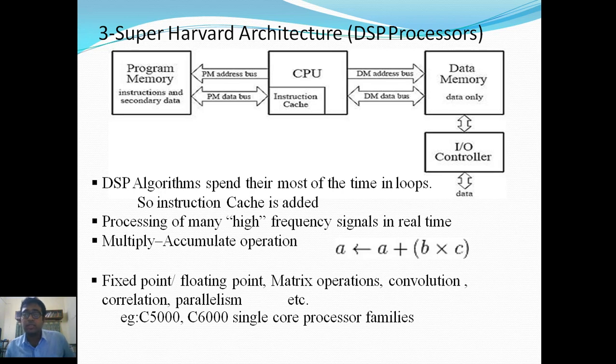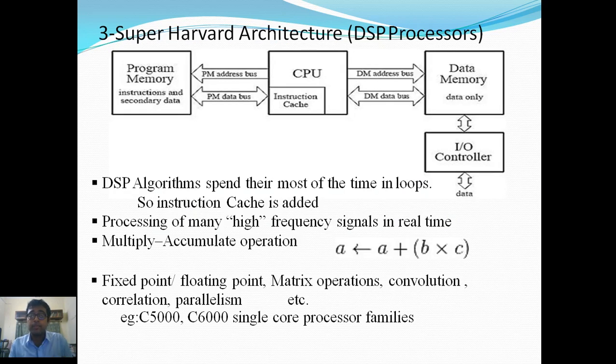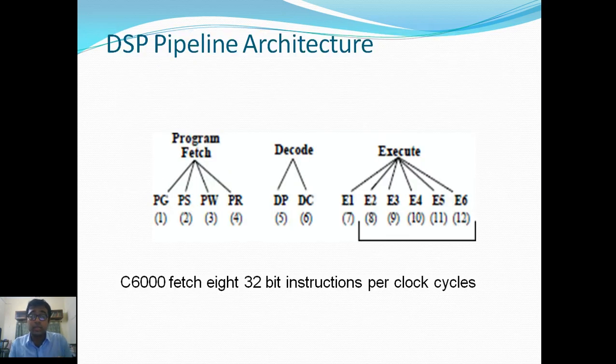So let's go to the next slide. This is the DSP pipeline architecture. These are different. Now we have already seen that it can fetch 8 32-bit instructions per clock cycle. It means after each clock cycle, it can fetch 8 32-bit instructions. A huge number of instructions. It means that the digital signal processor has a very high processor speed. At the same time, it fetches 8 32-bit instructions.